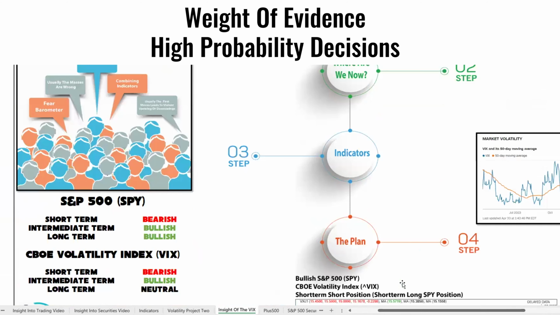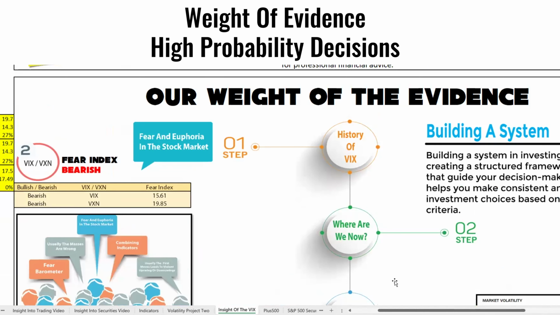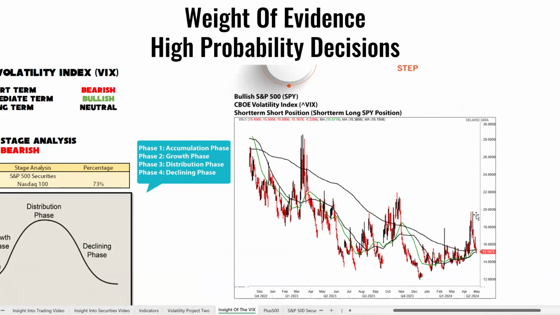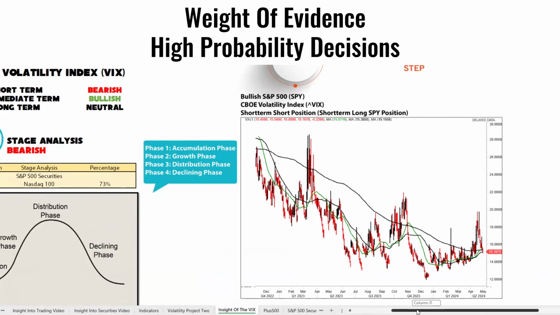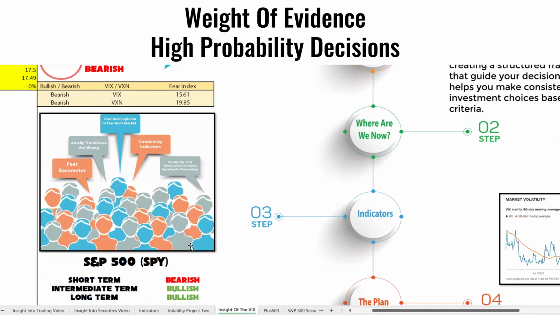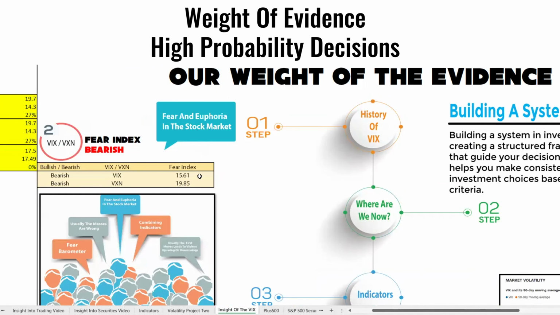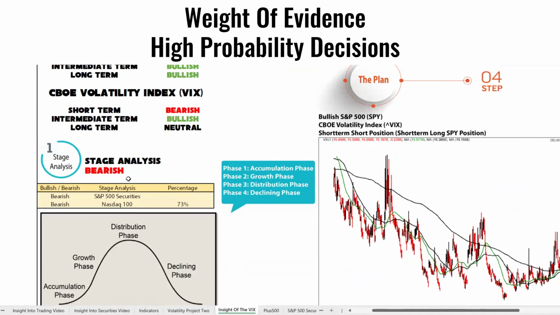So what do we see? We're building a weight of evidence with 4 or 5 factors for you to short-term trade the VIX. We first look at extreme levels. And when we see the levels at 15.61 or 19.85, we threw in a bearish recommendation short-term. On the opposite level, a week and a half ago, when it was at 20, we threw in a bullish level. So the first recommendation is to look for an extreme level. And we have reached an extreme level here, which gave us a bearish recommendation for our first weight.